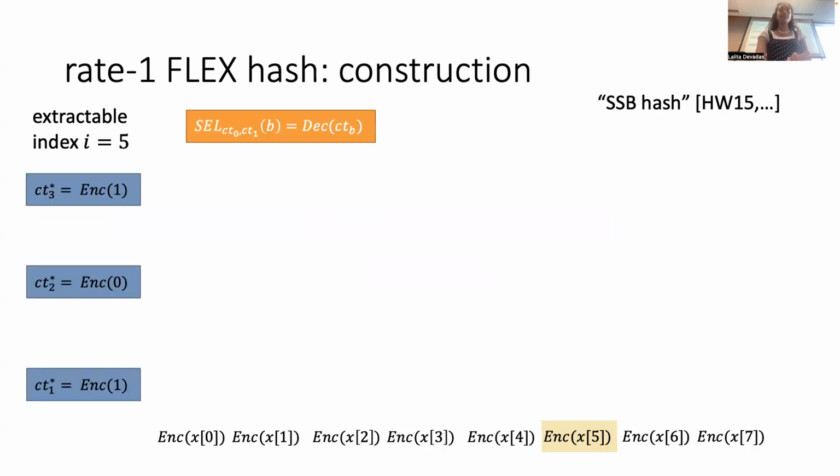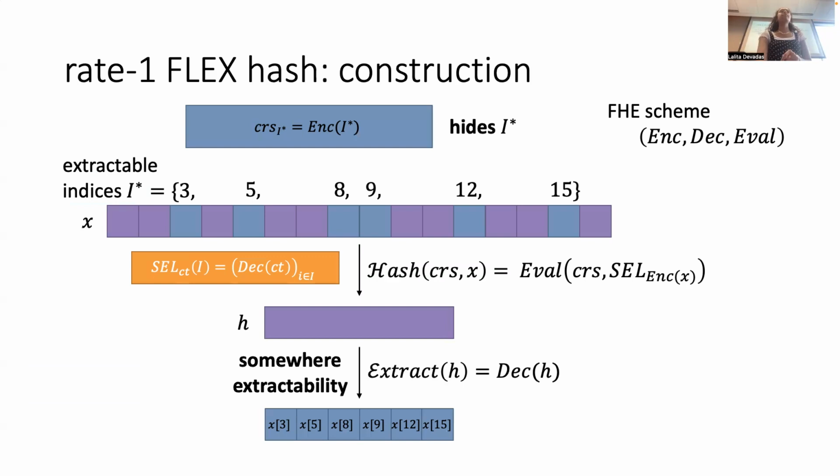I don't think I'll have time to go through the... Where are these indices encoded? In the CRS, which is an encryption of the indices. Oh, okay. I didn't want to clutter. In reality, if it's bothering you and you're worried about it, the public key is actually in the CRS, and then the extraction is also using the secret key to decrypt. But I thought this is the bare bones of what's actually happening in the construction.